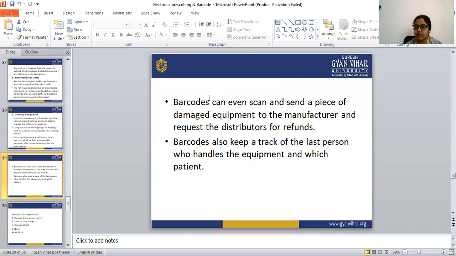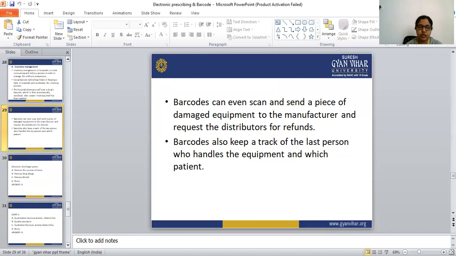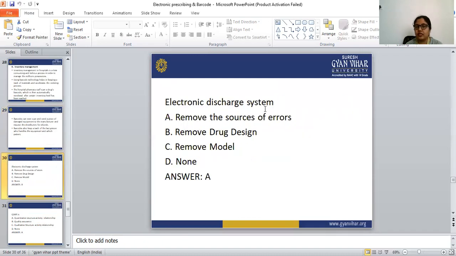So we are discussing the usage of the barcode in the pharmacy. This is all about barcode medicine identification, electronic prescription, and the discharge system. Let's see some MCQs regarding this topic. Electronic discharge system removes the source of errors, remove drug design, remodel, none. The correct answer is that the electronic discharge system removes the sources of errors.